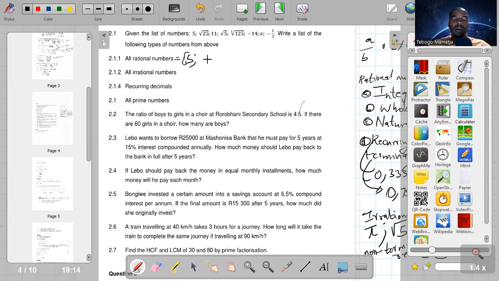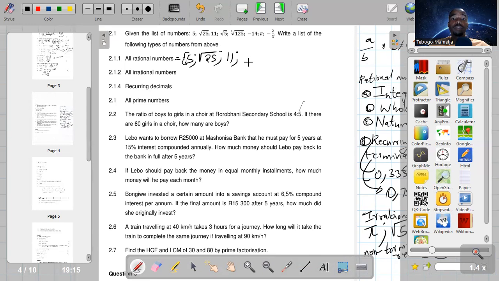Because 5 is a whole number. It's an integer. It's also a natural number. And all those are rational numbers. The square root of 25 is 5. So it means it's a rational number. So 11 is an integer. It's a whole number. It's a natural number. Before that, we have square root of 5.